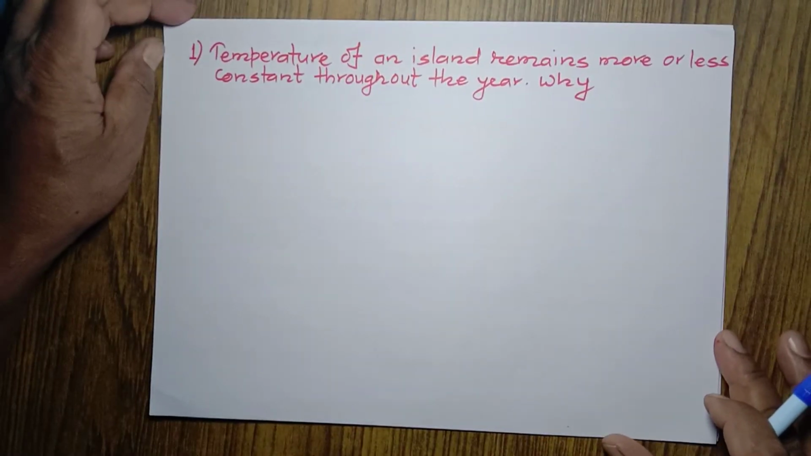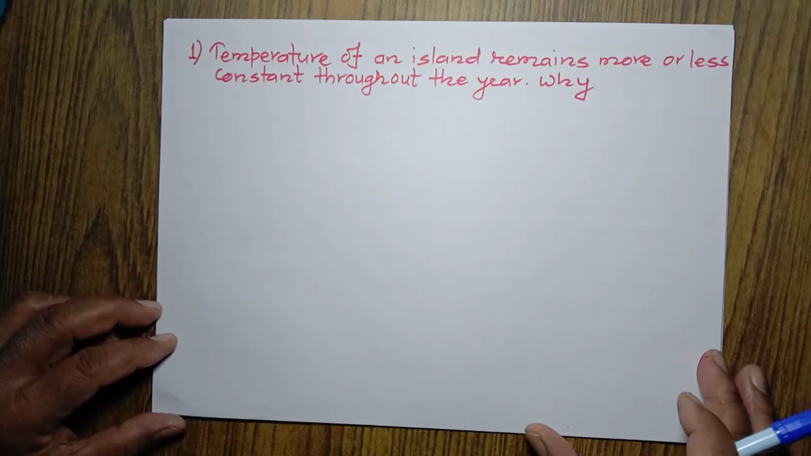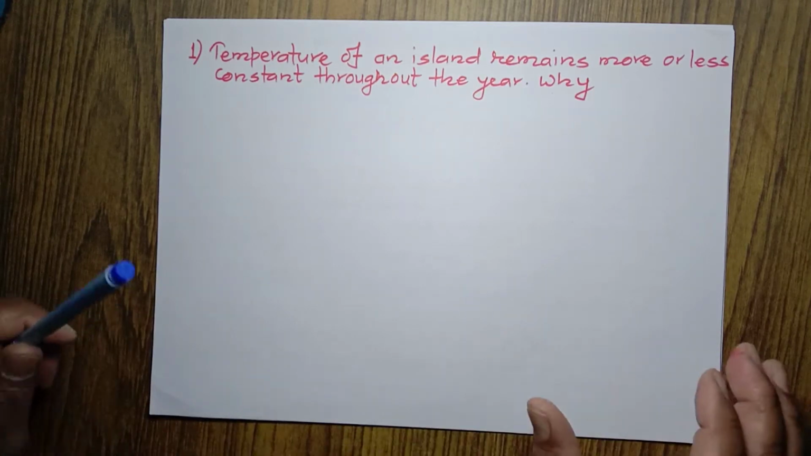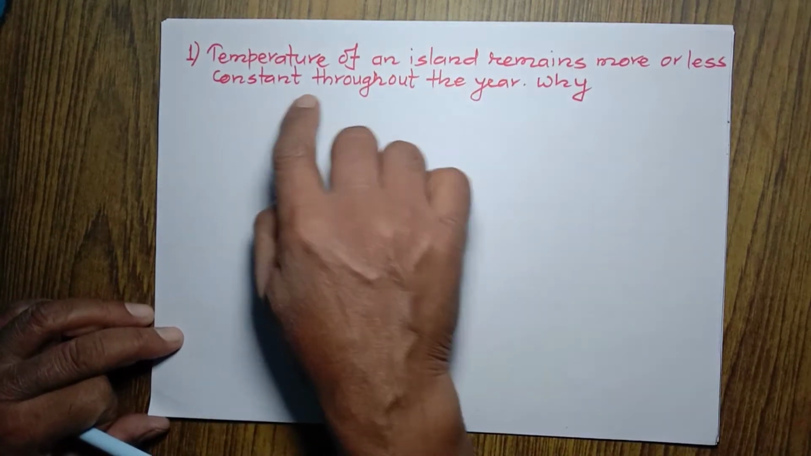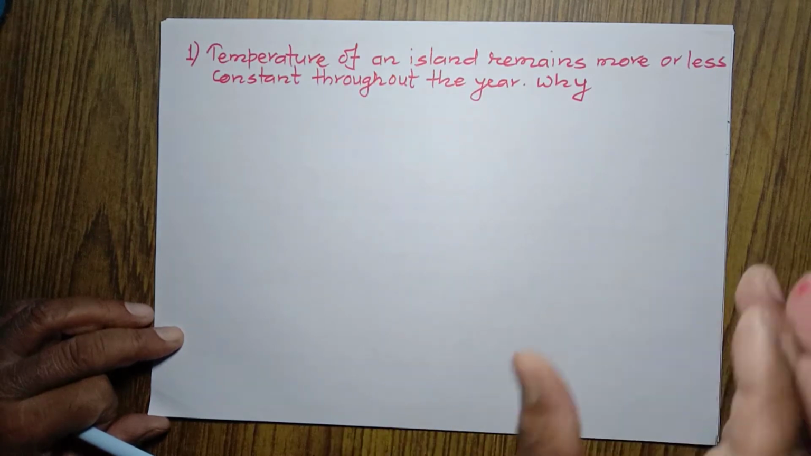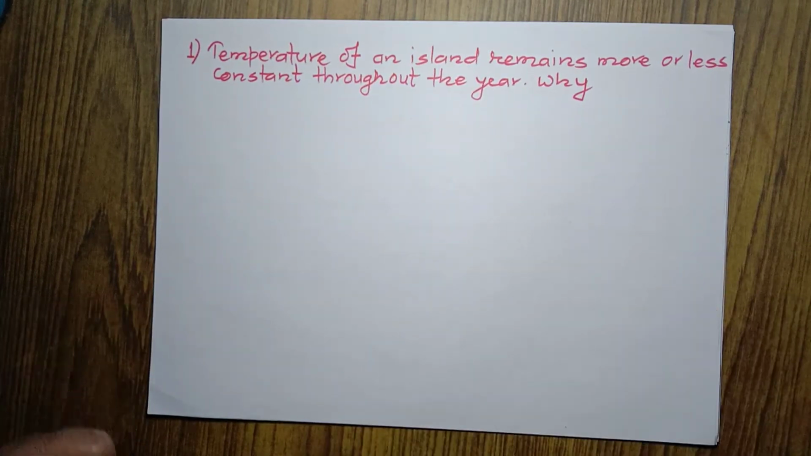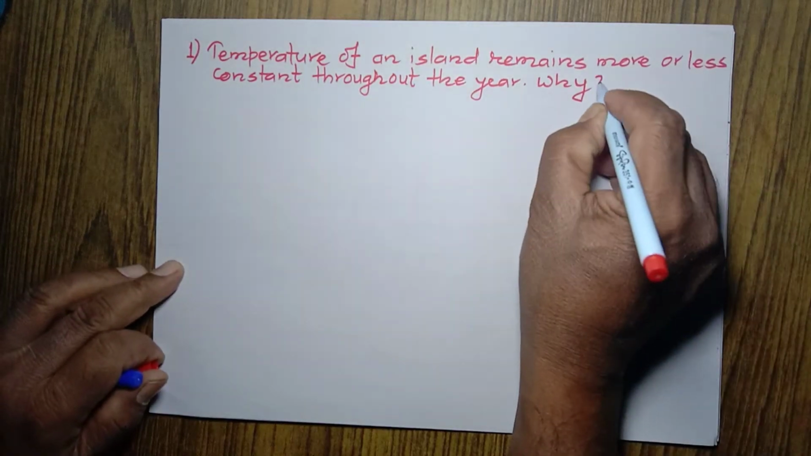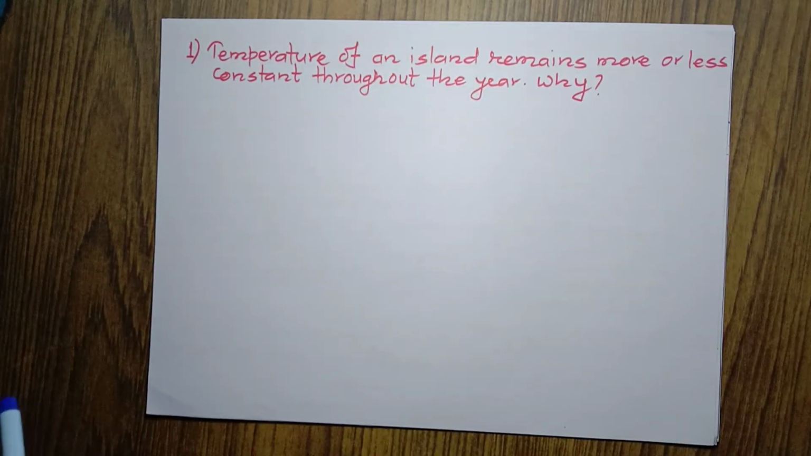Today I am going to talk about some questions which are important for examination and usually asked in the examination. One of them is: the temperature of an island remains more or less constant throughout the year. Why? Now this is our question. And if this question is asked in examination, you can answer this way.